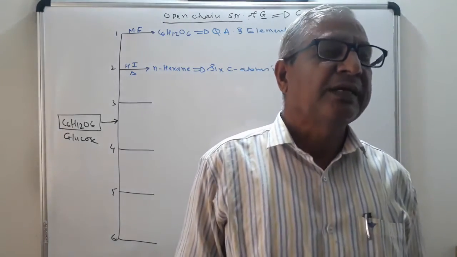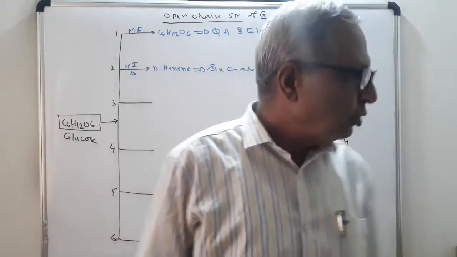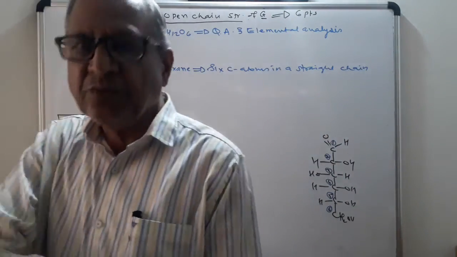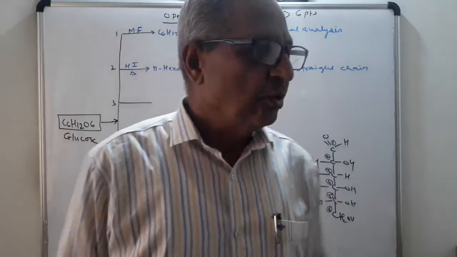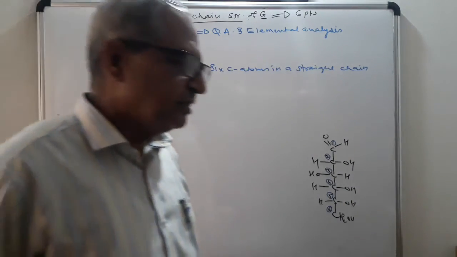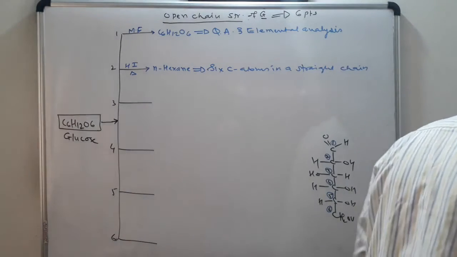Second type of question: how will you prove that glucose contains 6 carbon atoms in a straight chain? This is the reverse of the first question. When glucose is heated with HI, it gives n-hexane. It indicates the 6 carbon atoms are present in a straight chain.